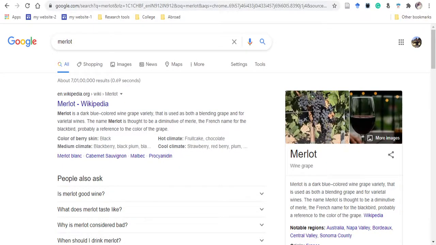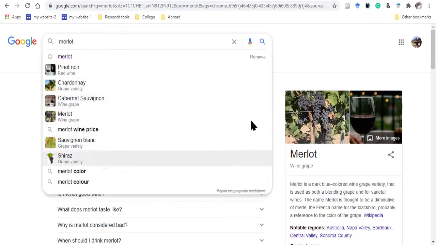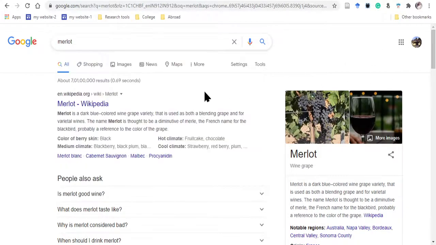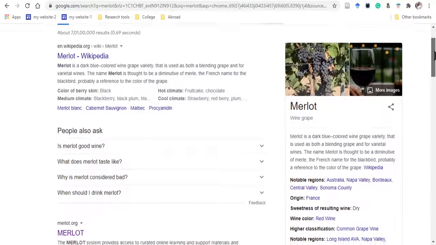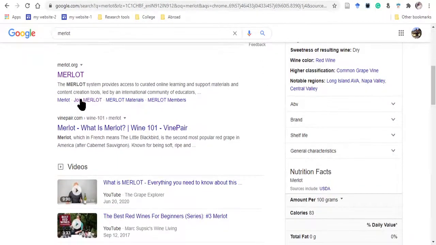Okay, now see here, I searched on Google for Merlot, right? Then I found so many results here. Okay, this is the first, Merlot Wikipedia. This is not correct for my search. Below this is given merlot.org, you can see. Right? So this is my search.